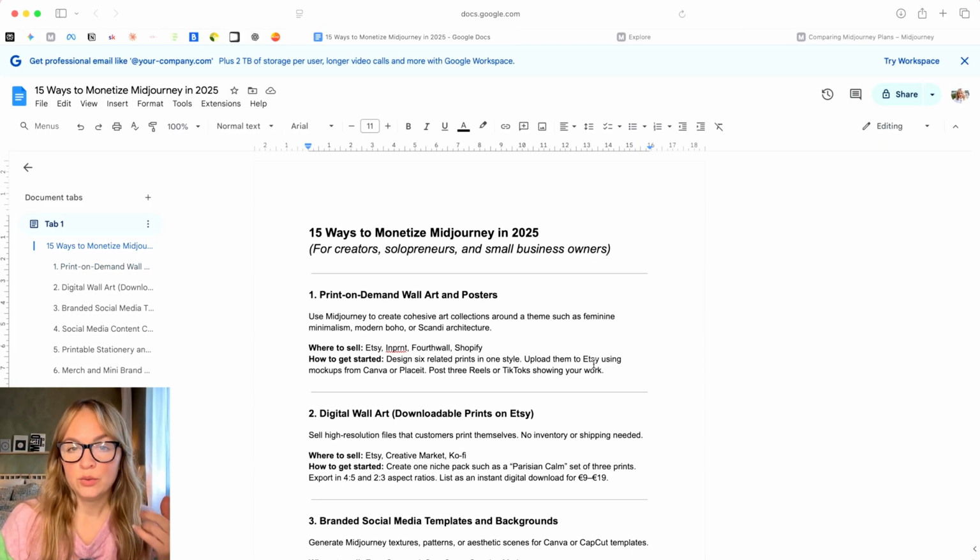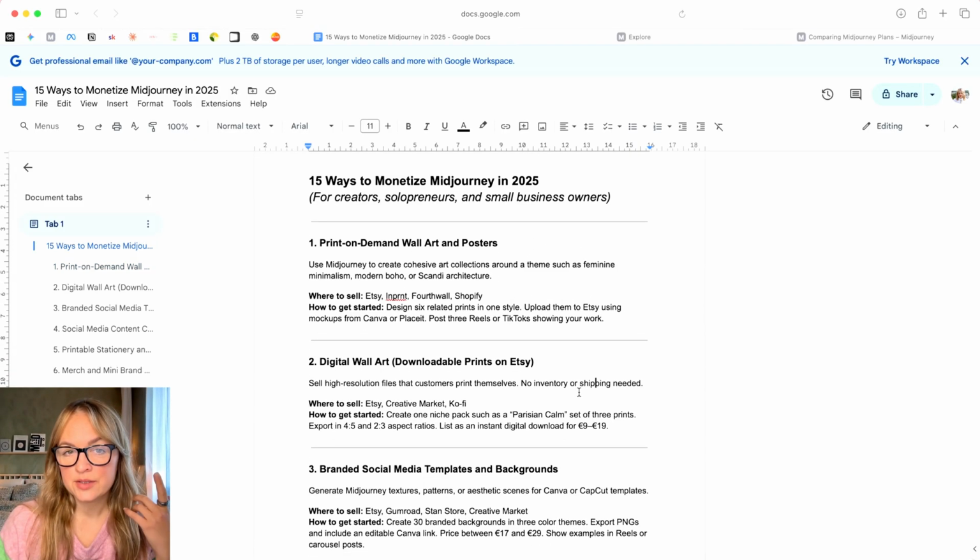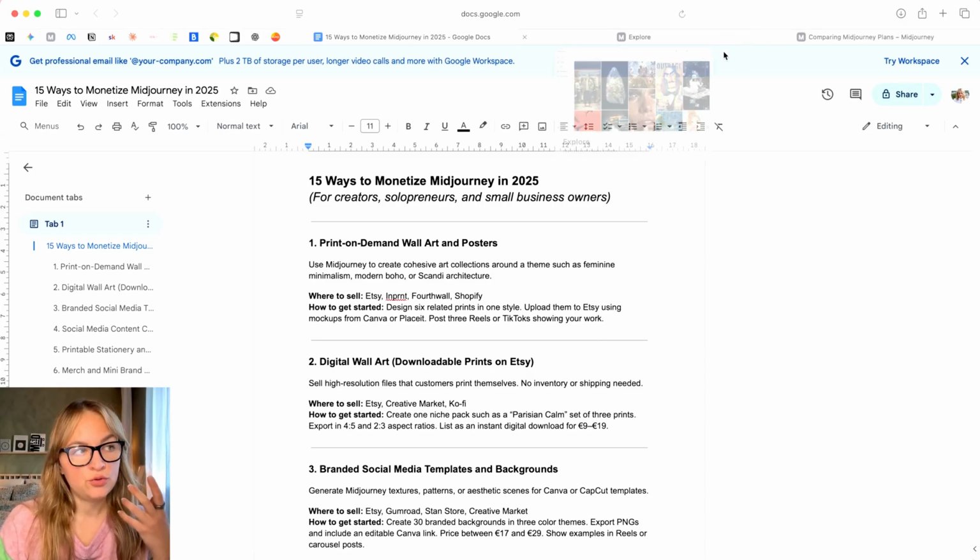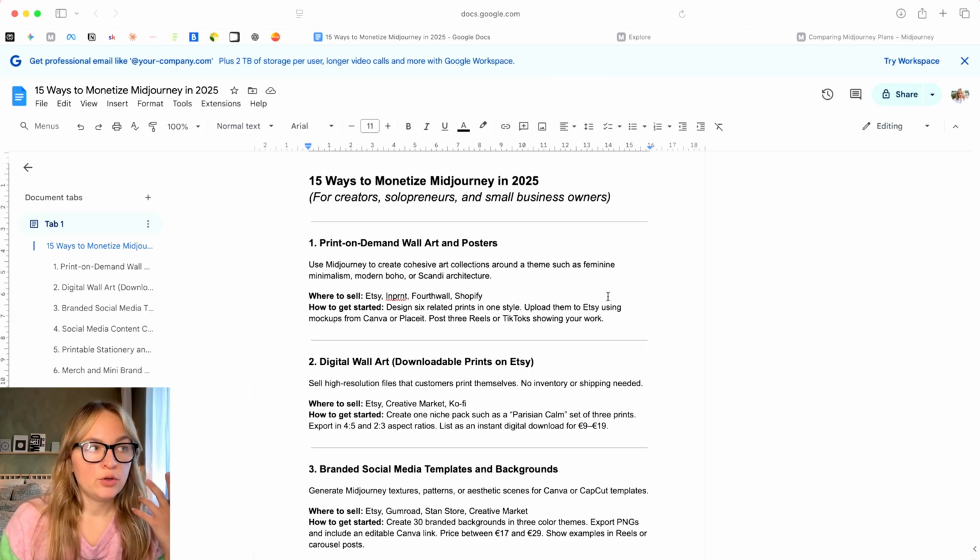So number one way of monetizing that is print on demand wall art and posters. You start with creating an image that you really like. You do research on different types of aesthetics you like, and you do research on what is selling well on Etsy. Yes, that is still the important part, to do this research, to understand how people describe and what they're looking for. So I would highly recommend doing this just to get an idea, right?